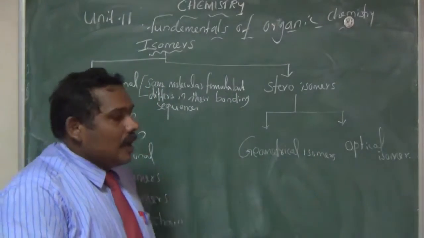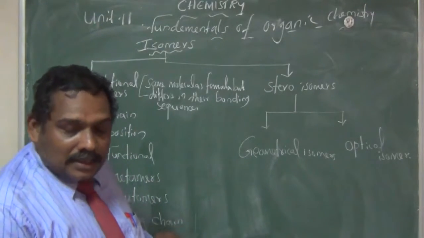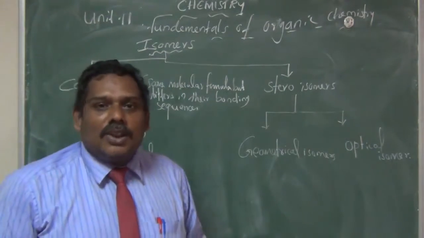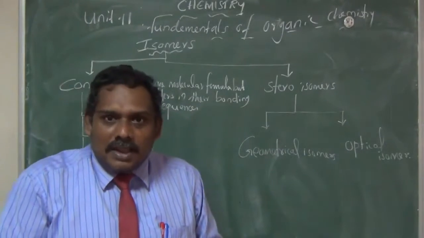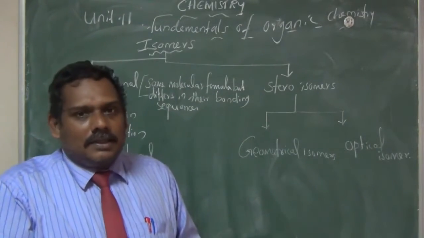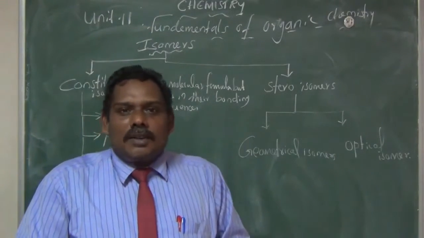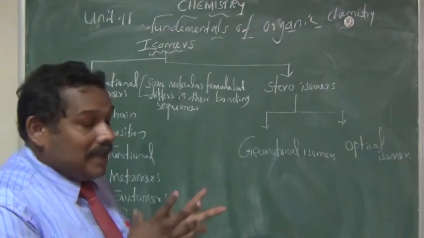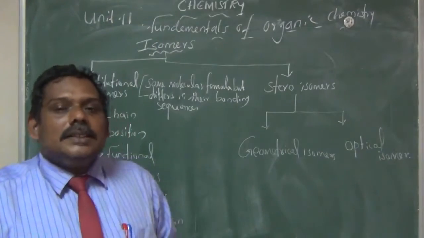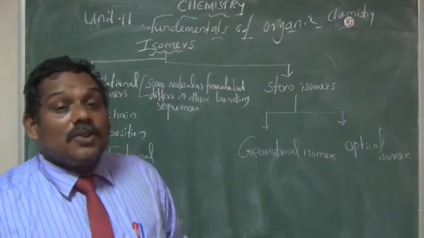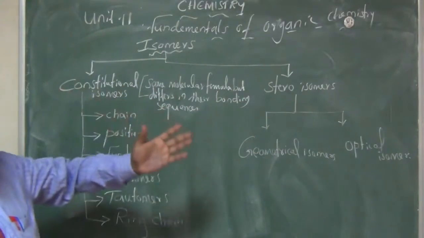What is isomerism? Compounds having the same molecular formula but different structures, maybe with some difference in physical or chemical properties, we call isomerism. Compounds having the same molecular formula but different in structure are called isomers. Isomers can be classified into two types.